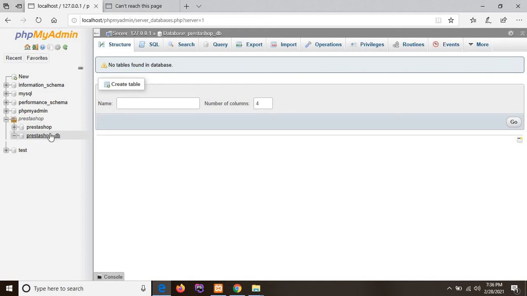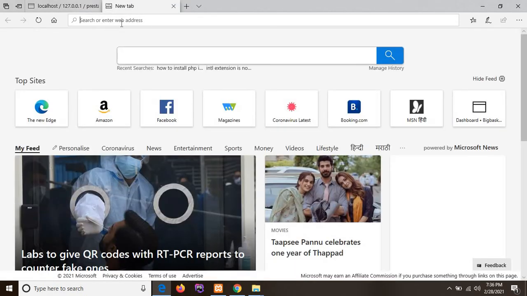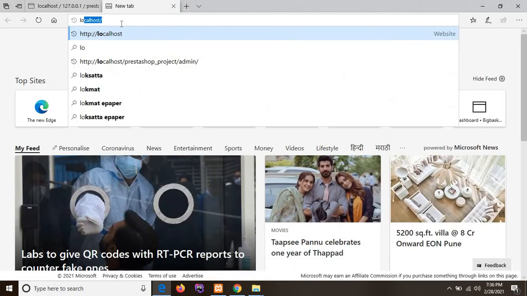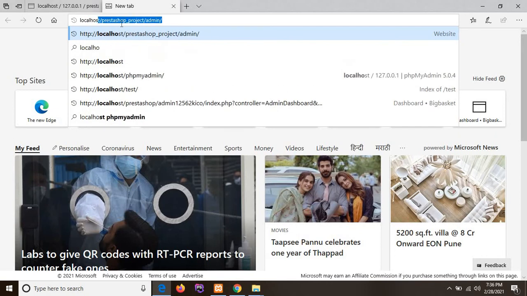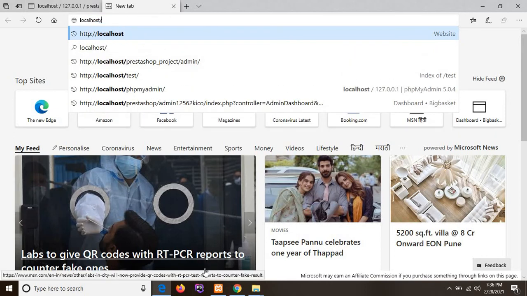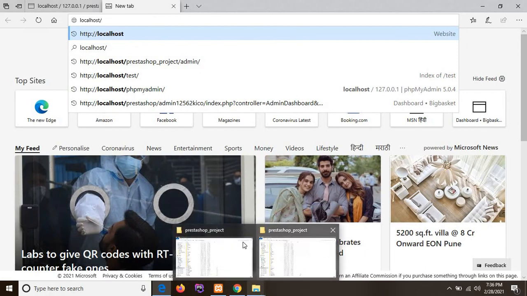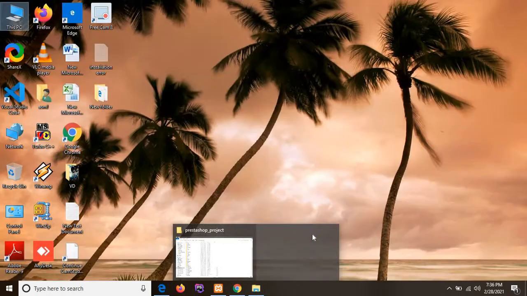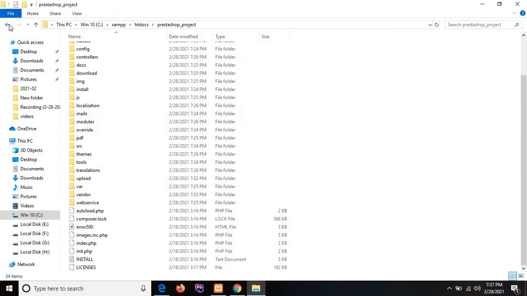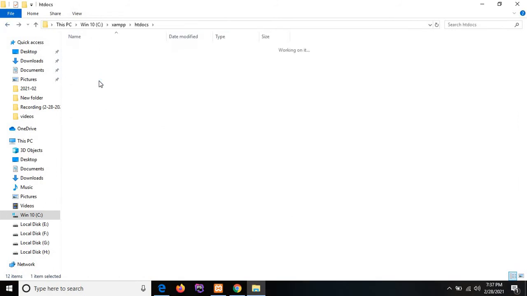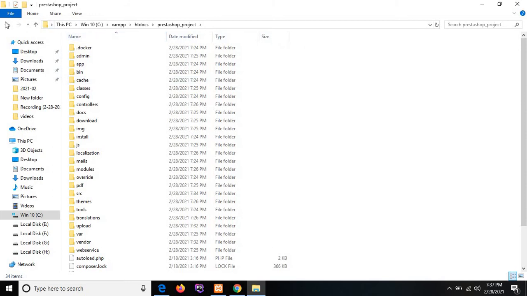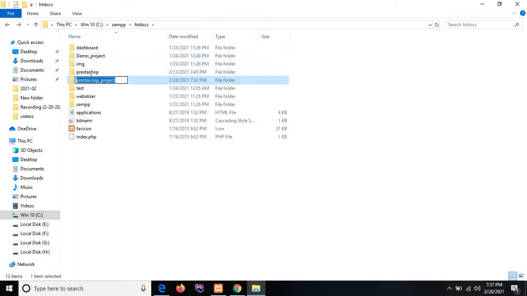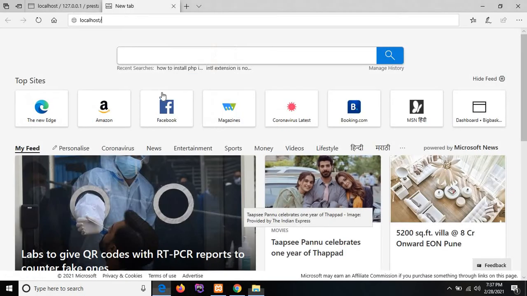This is the database that I have created. Then I'm copying that folder name and pasting it here.